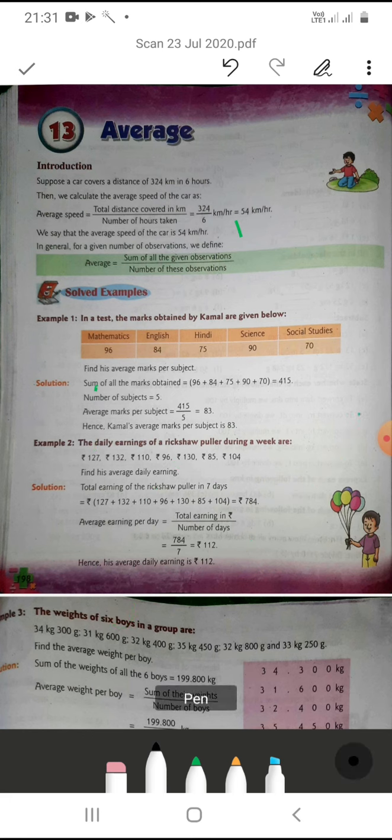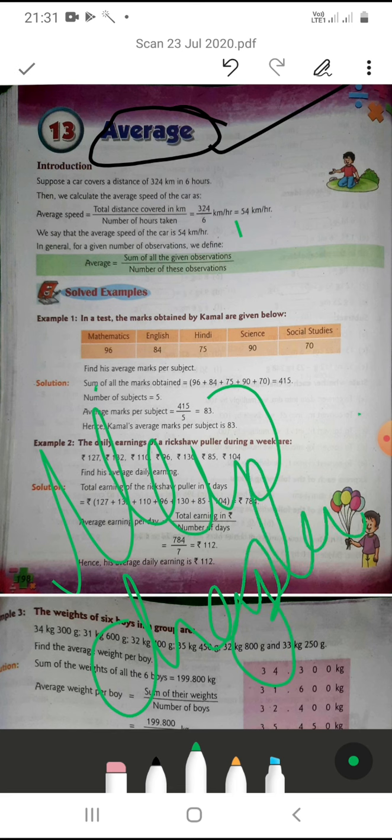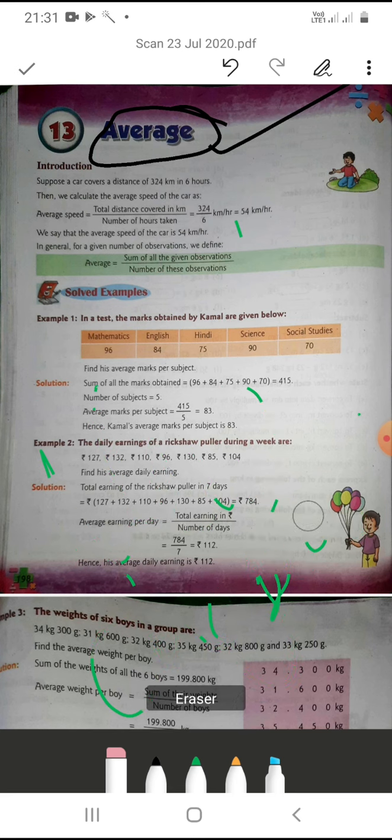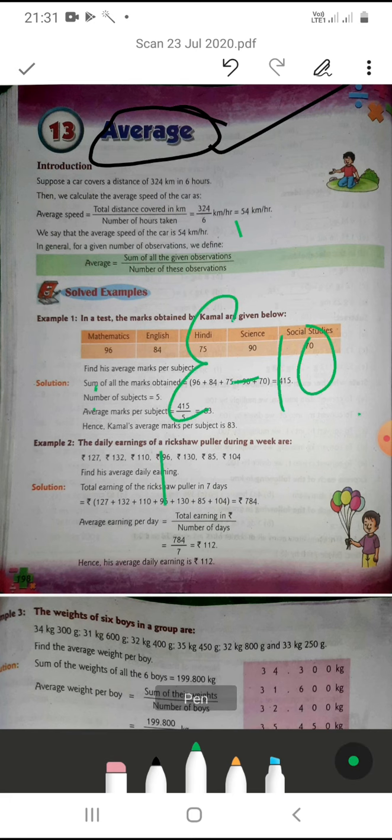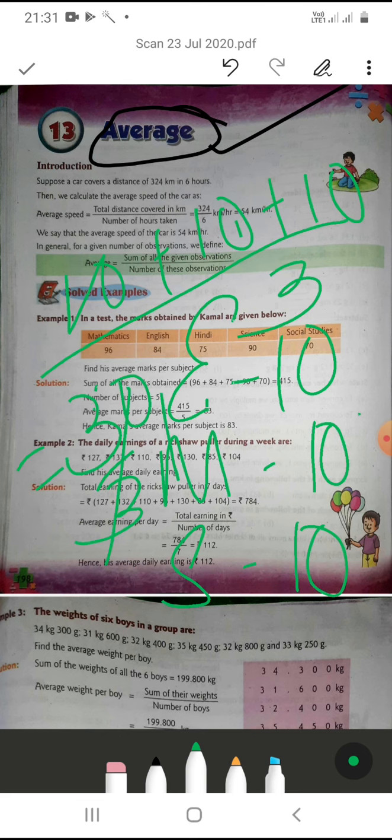Today we will discuss average. That is a new chapter for you. Suppose you are in class 5 mathematics. You have got English 10, mathematics 10 and science 10. So what is the average of your marks? That is equal to 10 plus 10 plus 10, that is equal to 30. 30 divided by 3 is equal to 10. So the answer is 10.